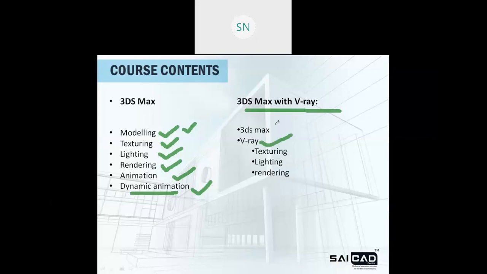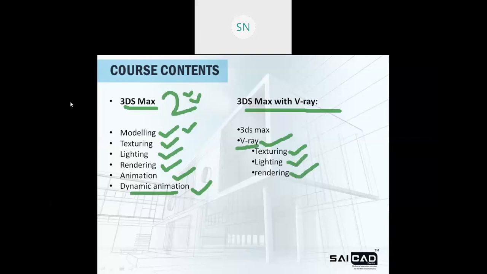As I told you, 3ds Max has two inbuilt render programs. One is Scanline, the other one is Mental Ray, or Arnold if you are using a newer version, right? And this is a third one that we plug in with this software, and it will again provide V-Ray textures, that means V-Ray materials, V-Ray lighting and V-Ray rendering.